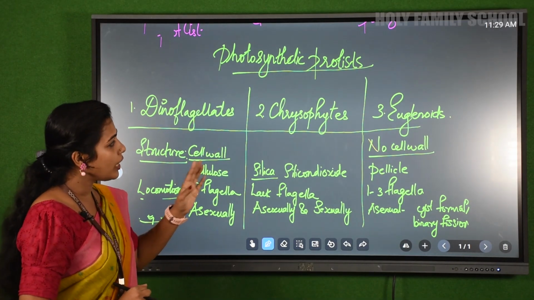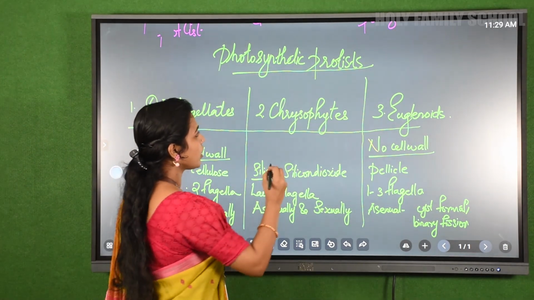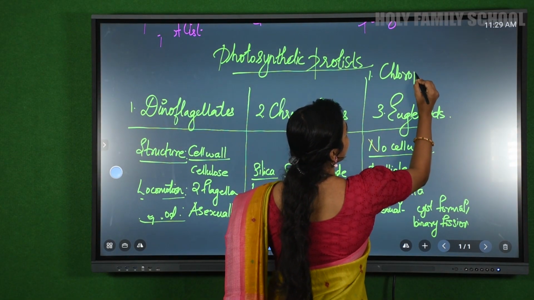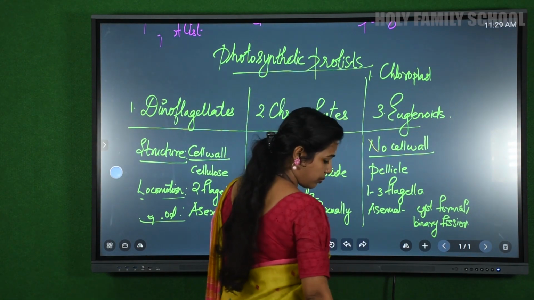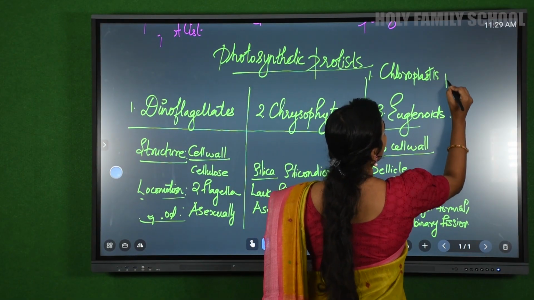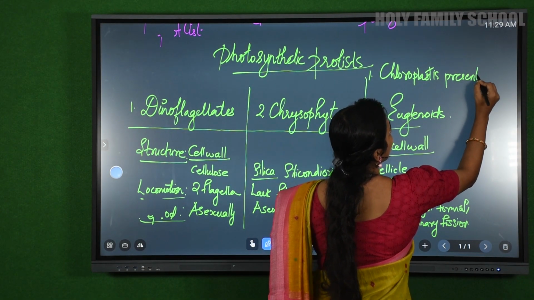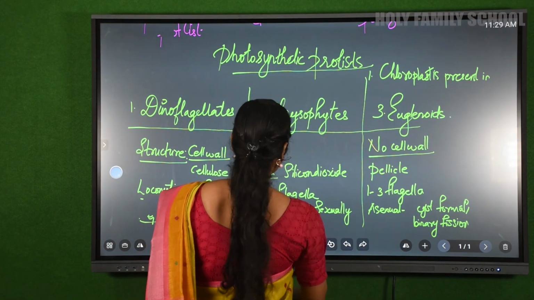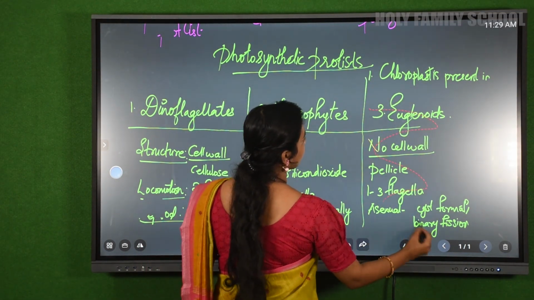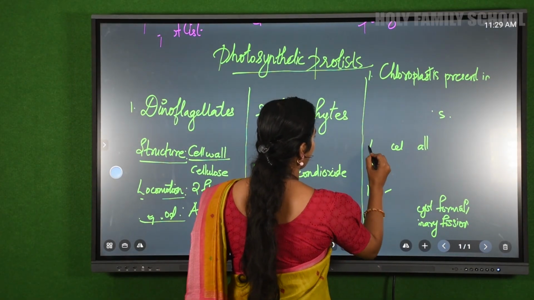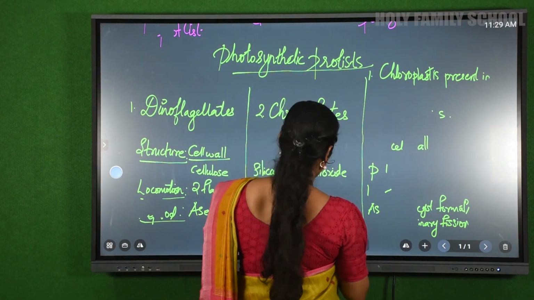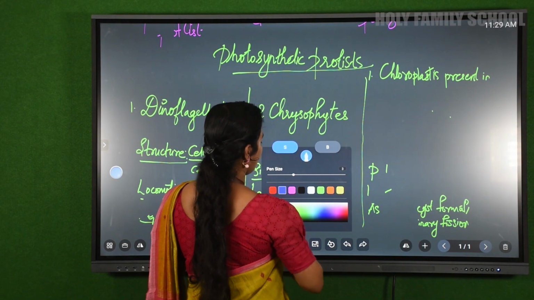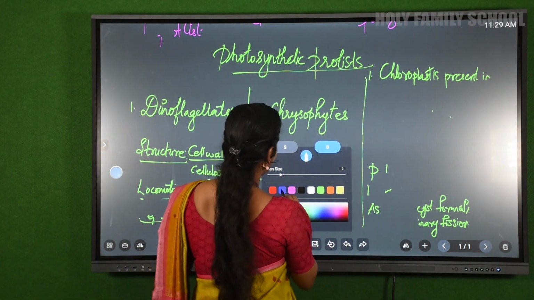So from this, let me ask you one question. Chloroplast is present in which of these?